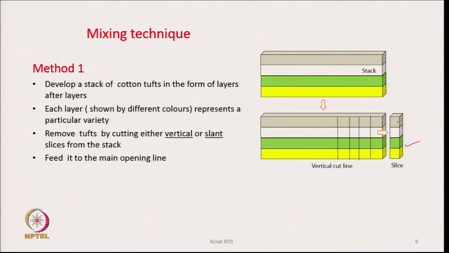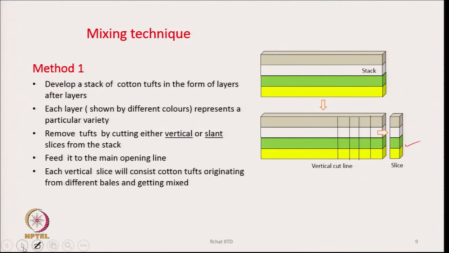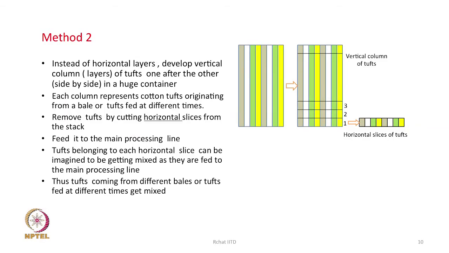That is, we form layers, first producing horizontal layers. We will show how it is done, but this is one principle, the technique or method which is followed. Therefore, each vertical slice will consist of cotton tufts originating from different bales, and thereafter they get mixed because they are fed to the main line.